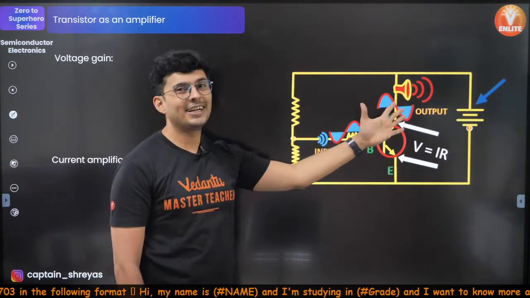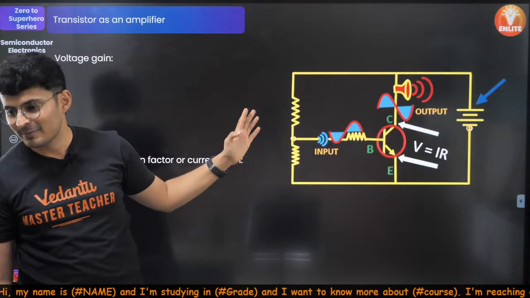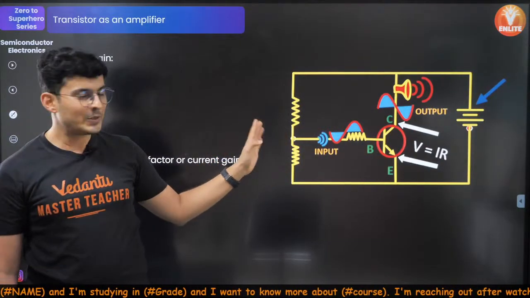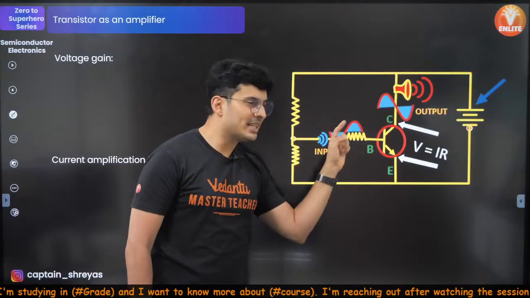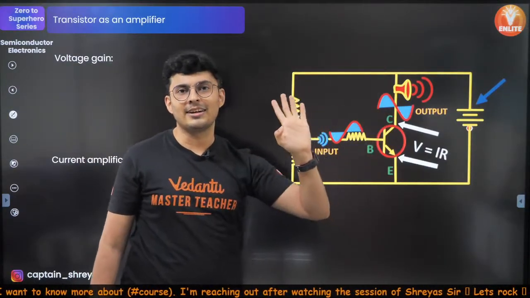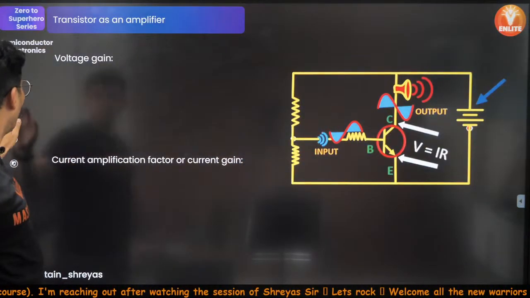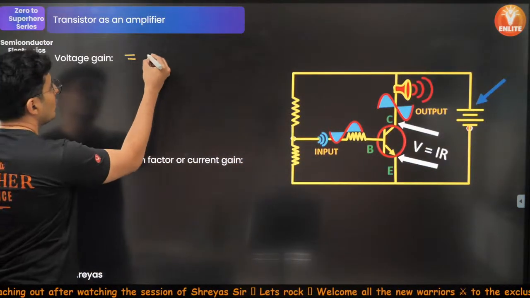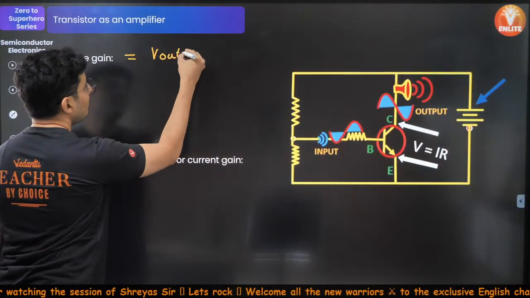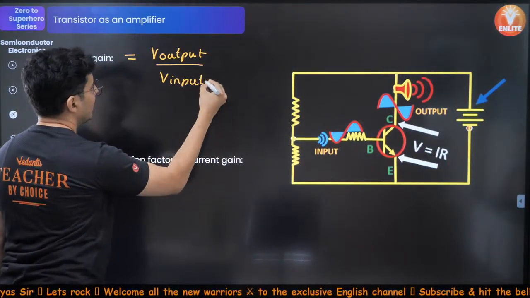This is input, that is output. This is input, this is output. Understood, guys? So, by changing the base current, small variations in the base current create large changes in the collector current. This is the output circuit, this is the input circuit. So, here the voltage gain is basically your output voltage upon your input voltage. As simple as that.